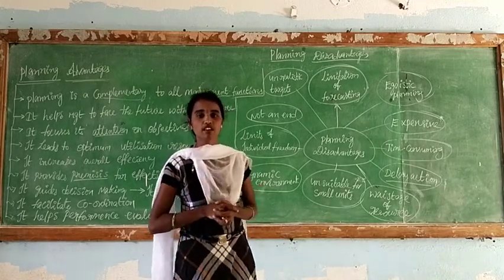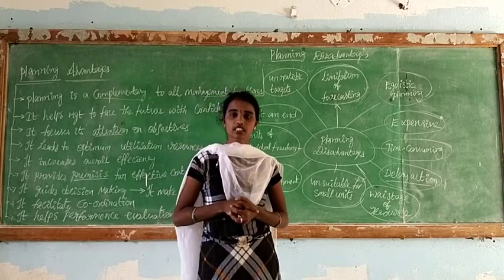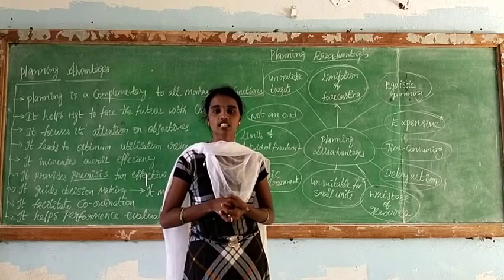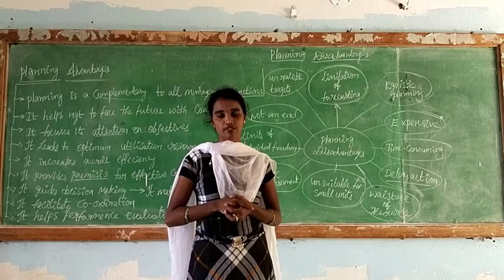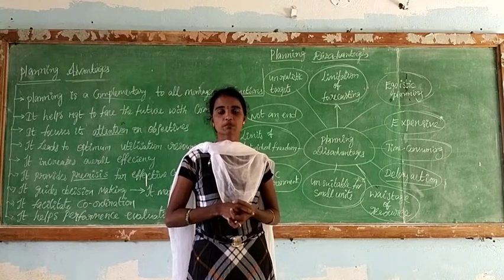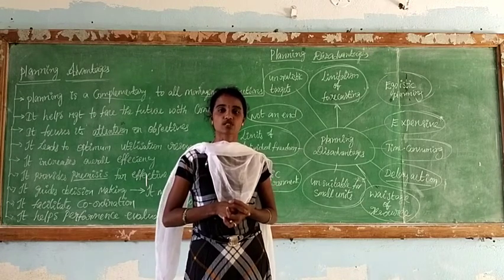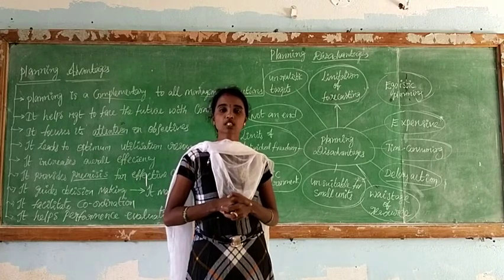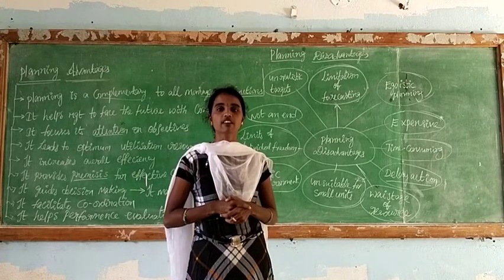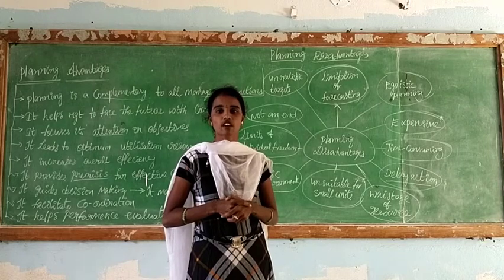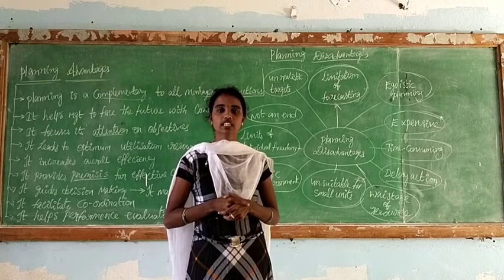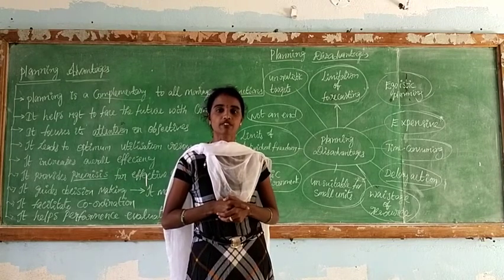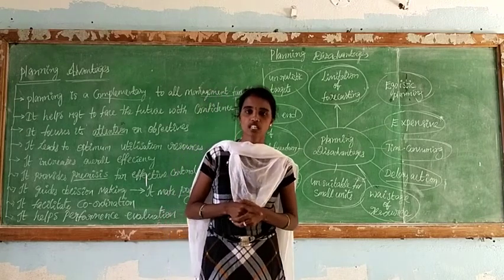When we follow the planning in a successful manner, we take the correct precautions. Otherwise our plans may fail. It is a time-consuming process, a money-consuming process, and we can waste resources. So it is better to plan for the future with evidence. When we have evidence and proof, we can follow the planning. So we can collect expert opinions to make the planning perfect. Okay students, thank you so much.